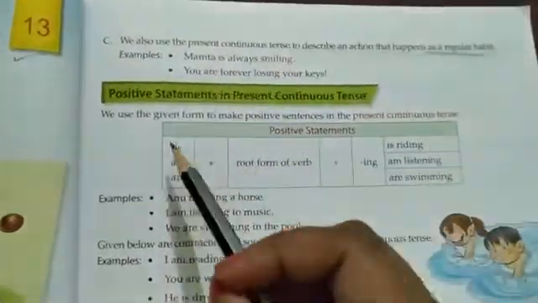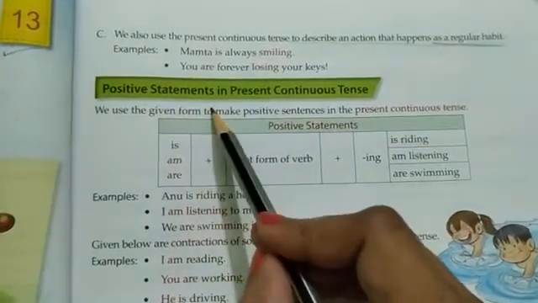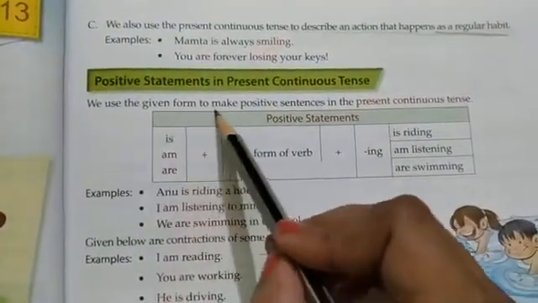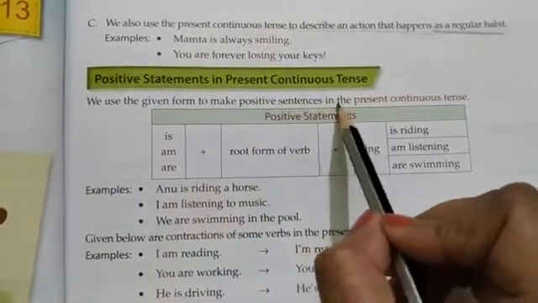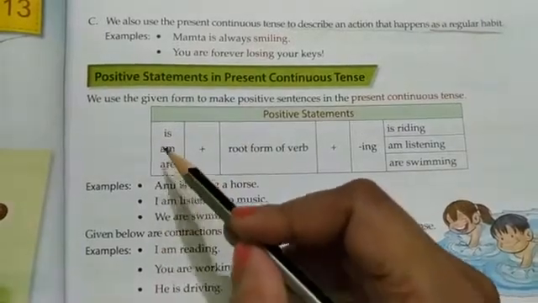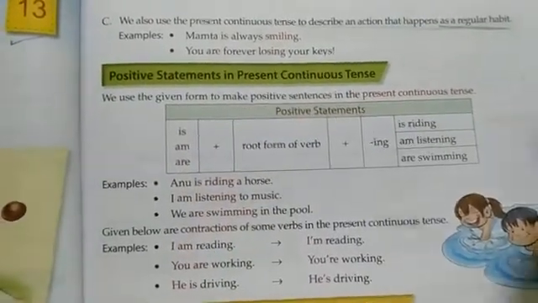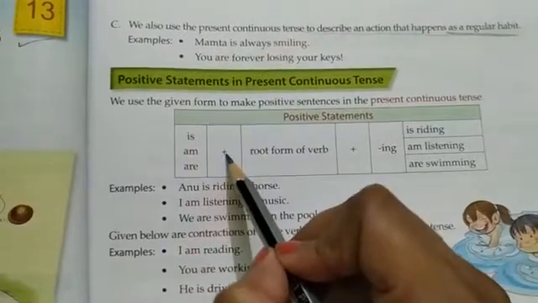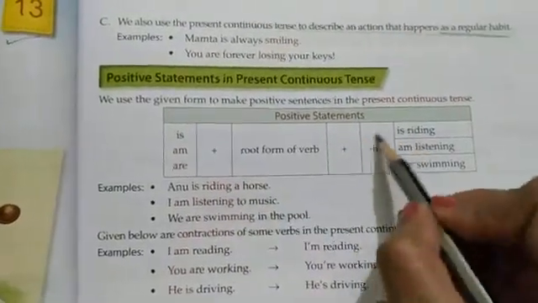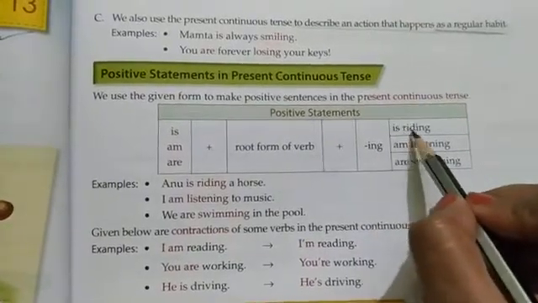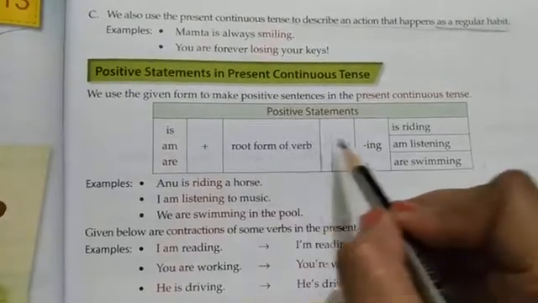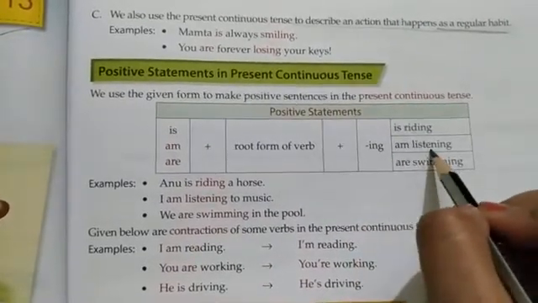Now next, there are positive statements in present continuous tense. We use the given form to make positive sentences in the present continuous tense. These are the forms, as given here. You can see is is added with the root form of the verb, meaning the main verb plus ing. So it becomes is riding. Am plus the root form of the verb plus ing, it becomes am listening.